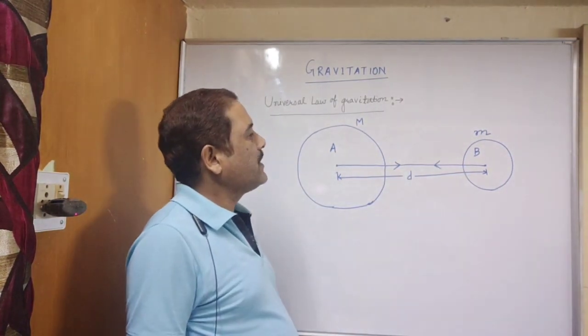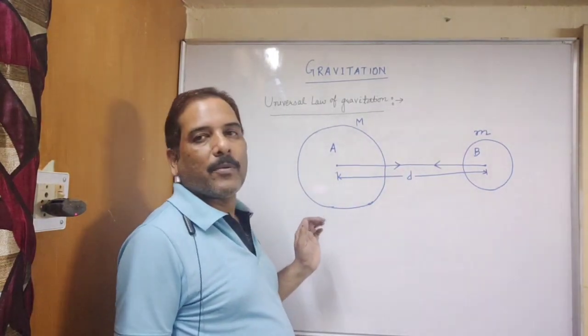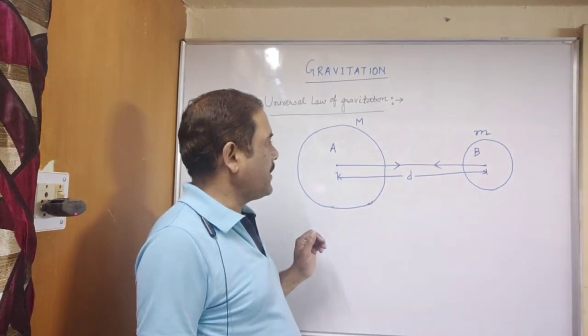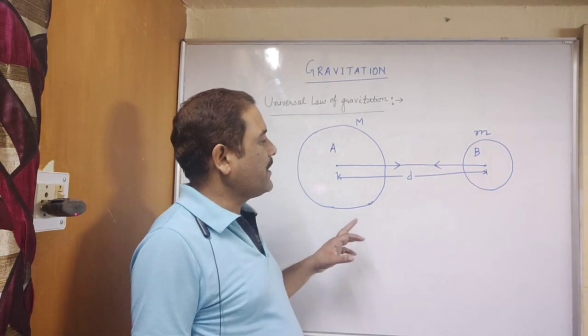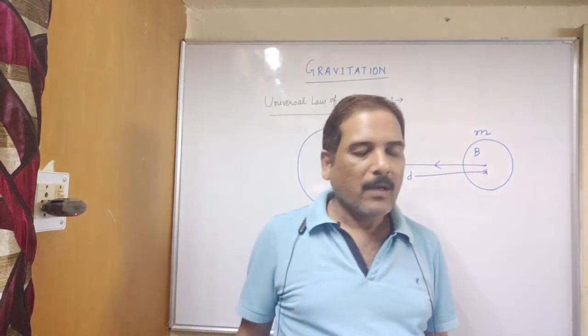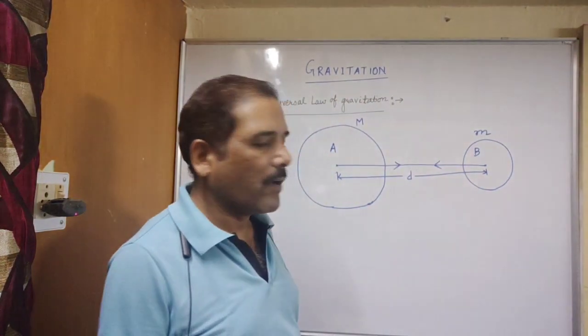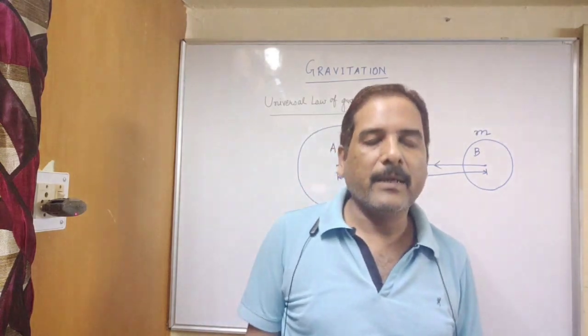It means F is proportional to M into m, and inversely proportional to square of the distance between them. It means F is proportional to 1 by d square. So we will derive a mathematical expression for it. The statement you have written.